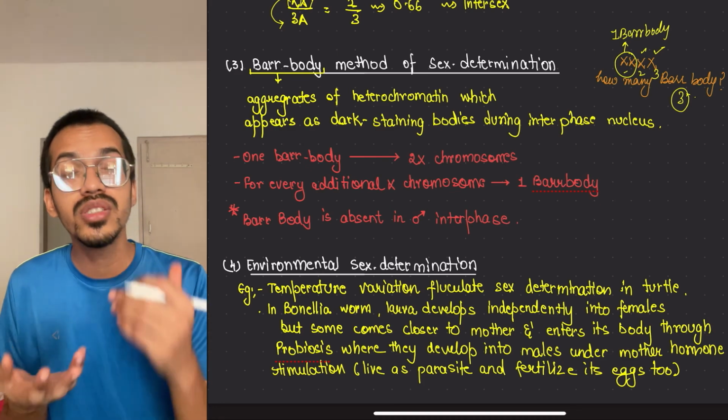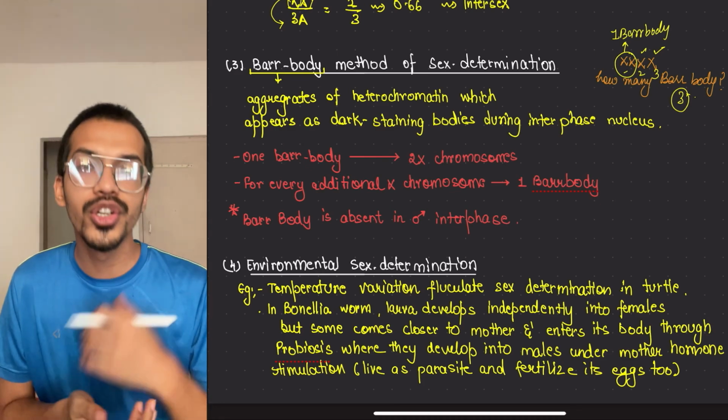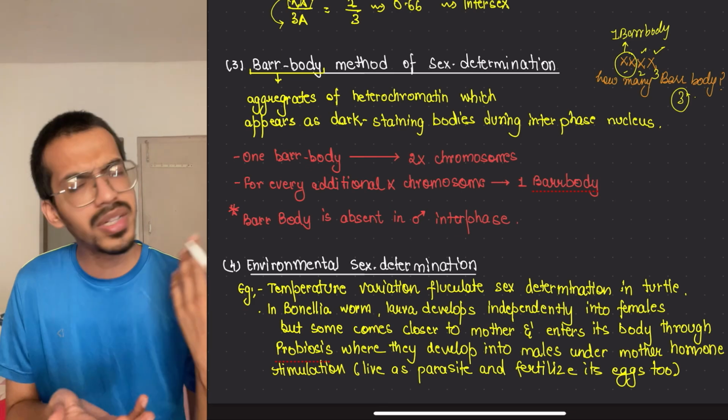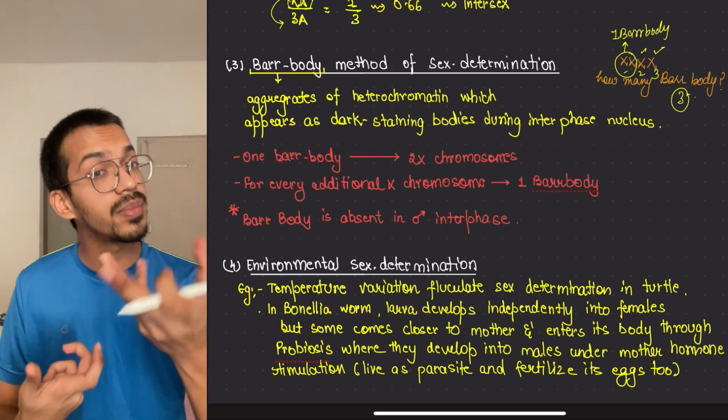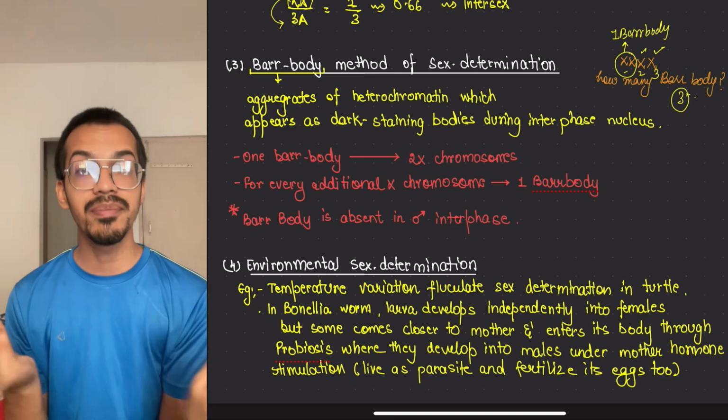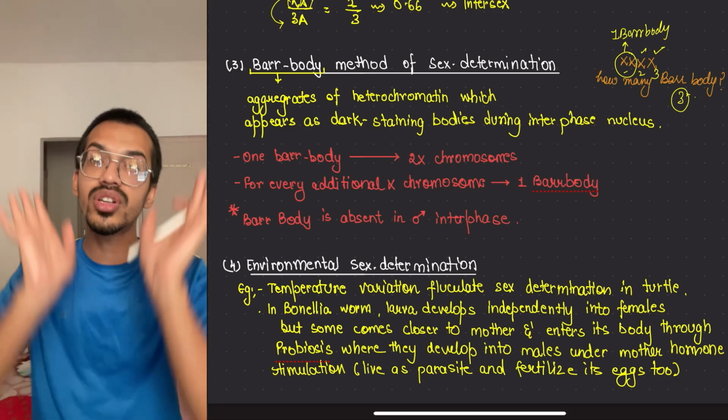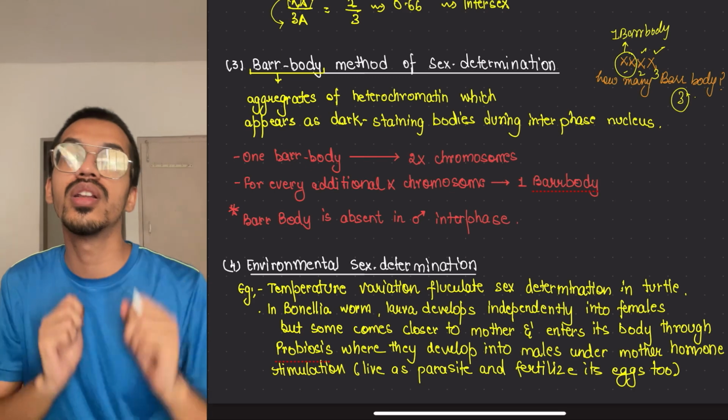But what happens when the temperature increases due to global warming or anything? We have seen that in their case more females are being formed, because the temperature is more, so female turtles will form.